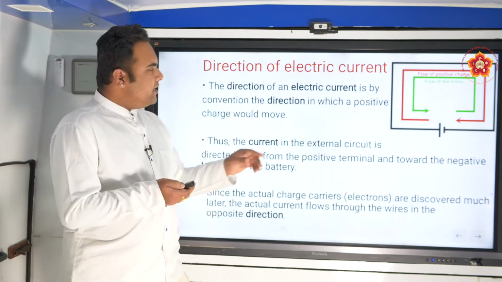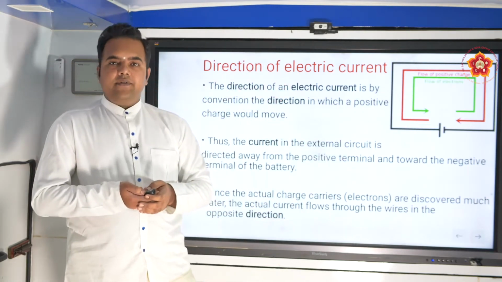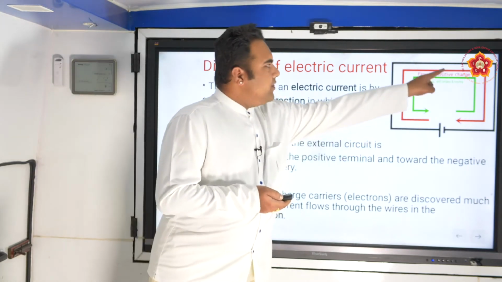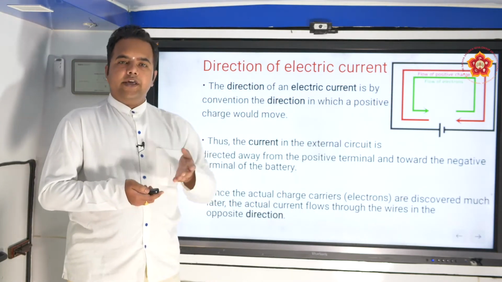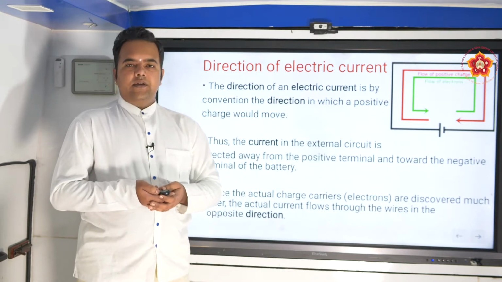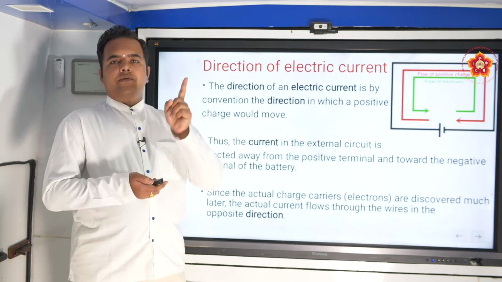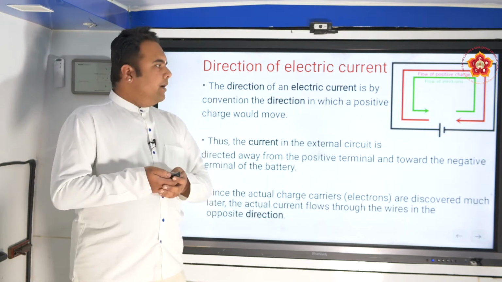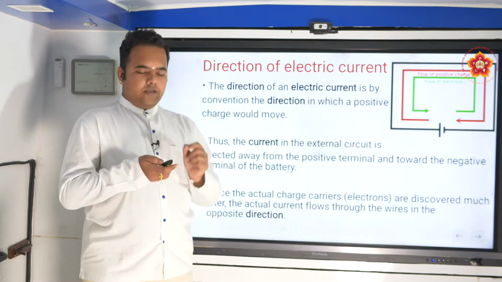So initially current flow was taken like this, but once electrons were discovered, they found that electrons always flow in the opposite direction. Therefore, whenever a question like what is the direction of flow of electric current is asked, you need to specify that conventionally it is from positive to negative in the external circuit, but the actual movement of electrons is always from negative towards positive.